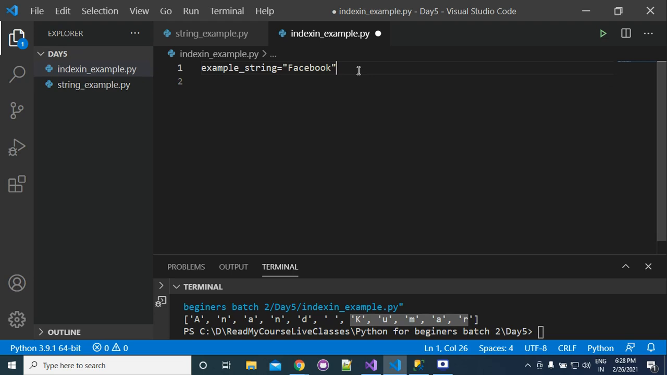Okay, so we have an example string, Facebook. If I ask you what is the index of F, can you answer? This F has the index 0. Next, A will have index 1, 2, 3, 4, 5, 6, 7.